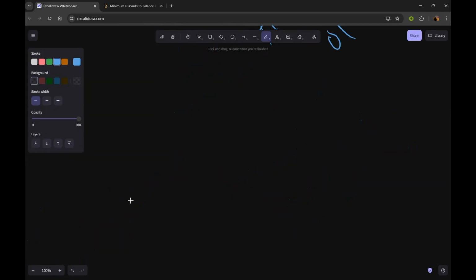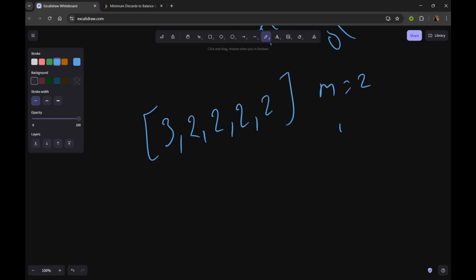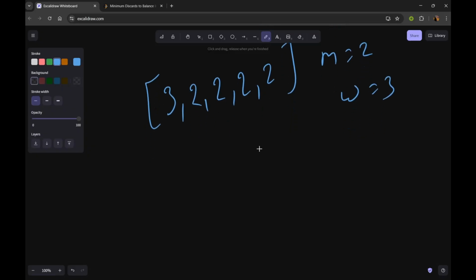One thing to note here is that suppose our example is something like 3, 2, 2, 2, and 2, and our m is 2 and w is 3. Up till day 3 it will be fine.